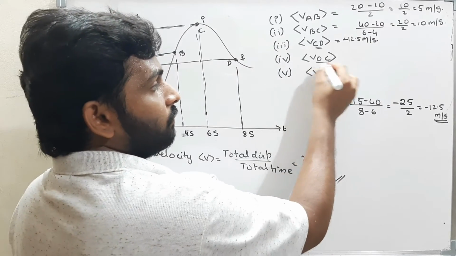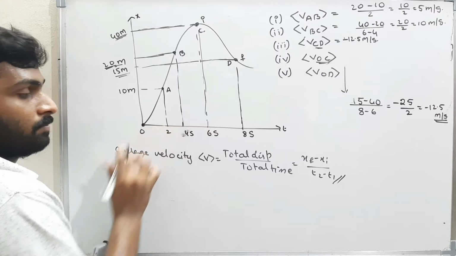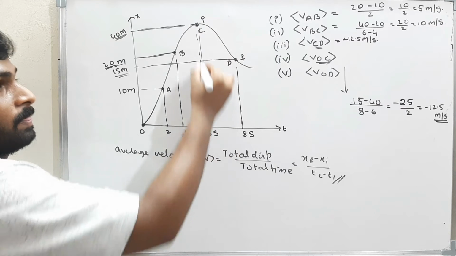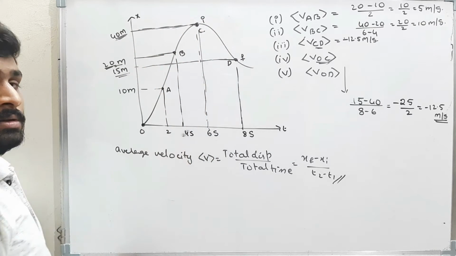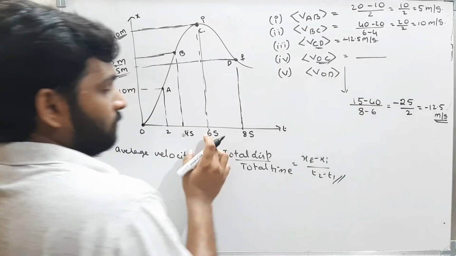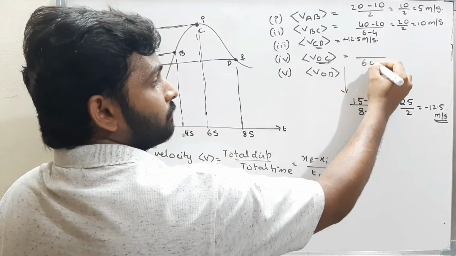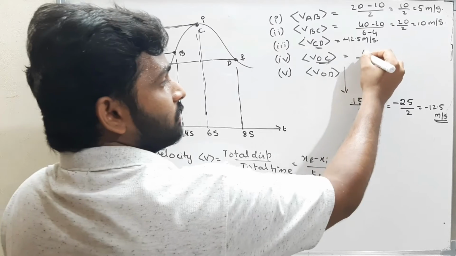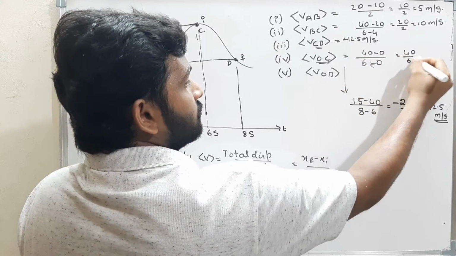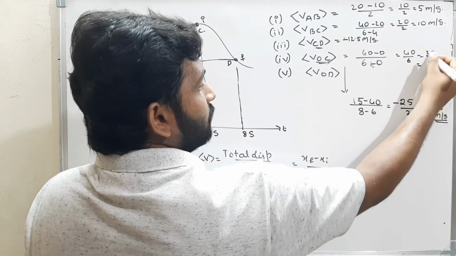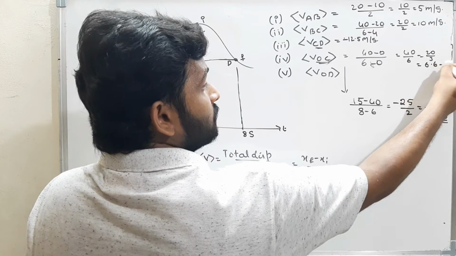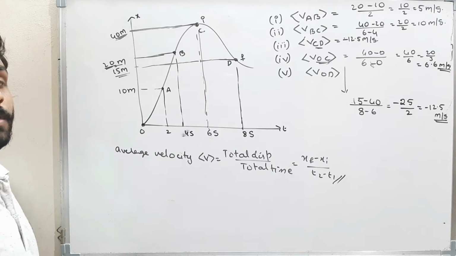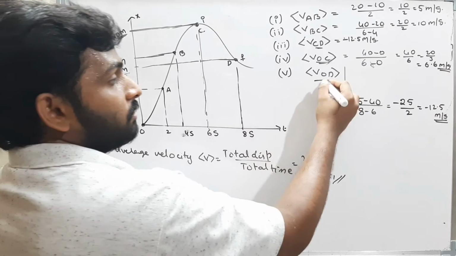Okay, now next one for OC. O is the initial position. That means time is 0, displacement also 0. Where is C? C is here, at time 6 seconds, and displacement is 40 meters. Now find the value. What's the time? Time is 6 minus 0. What is the position? 40, and initially it is 0. Therefore 40 minus 0, therefore 40 by 6. That is nothing but 20 by 3, that is nothing but 6.6 meters per second.